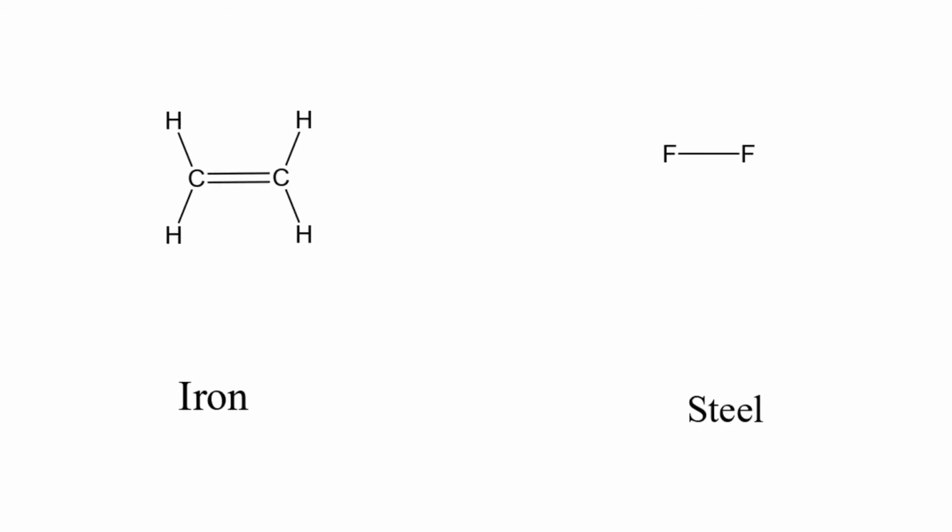Here I have 4 elements or compounds. Please pause the video and answer. Okay, first up was ethene, which is a compound, a mixture of carbon and hydrogen. Then there was fluorine, which is an element. It contains only fluorine atoms. Then there was iron, which is an element, with the symbol Fe on your periodic table. And then steel, which is a mixture of carbon and iron, which is sort of a trick question. You wouldn't have known that unless you knew it. The introduction of carbon into iron changes the physical properties of the metal to make it stronger and more brittle.